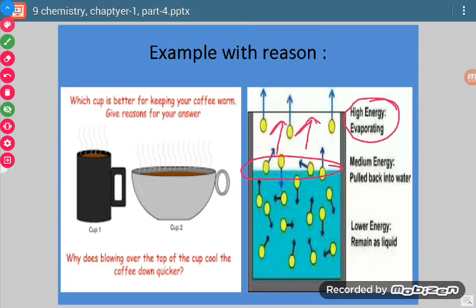Those molecules which have medium energy will be pulled back into the water. And those molecules which have minimum or lower energy will remain in liquid form only. So from this you can check that with the increase in energy, the evaporation process increases. There are so many methods for increasing energy.